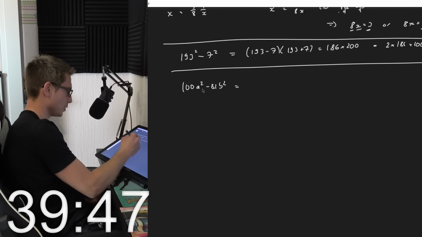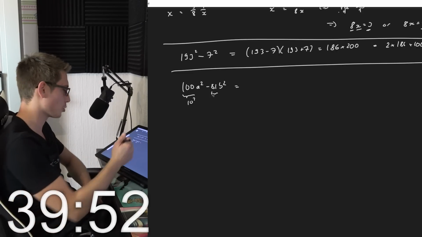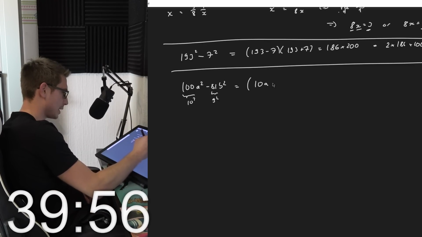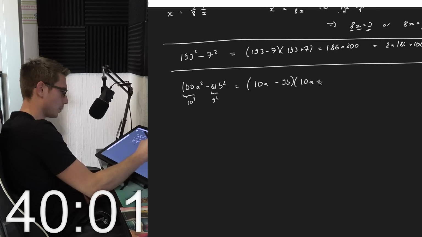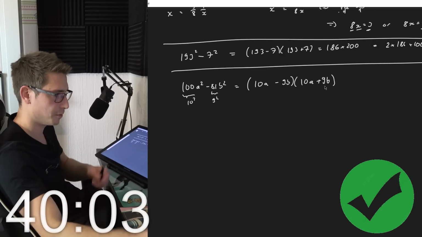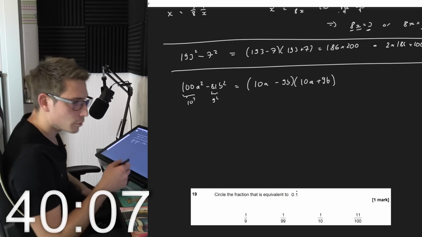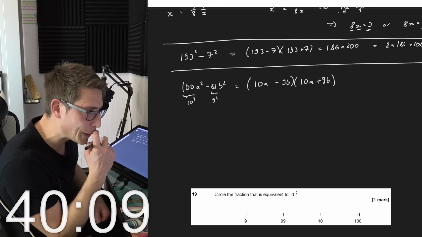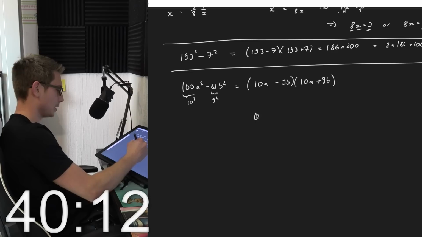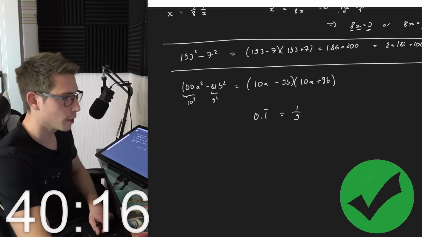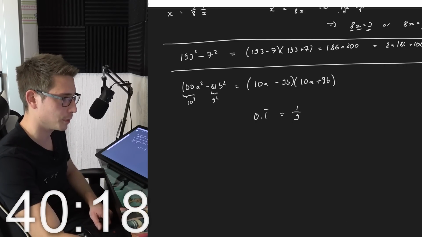b squared is equal to 100, so this right here is 10 squared, this right here, I must show the work, so yeah, 9 squared, so meaning this is the same as 10a minus 9b times 10a plus 9b. Thank you very much. Circle the fraction that is equivalent to 0.1 repeating. Yes, 0.1 repeating is the same as 1/9 because reasons.